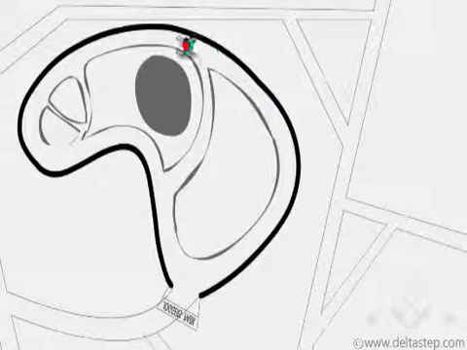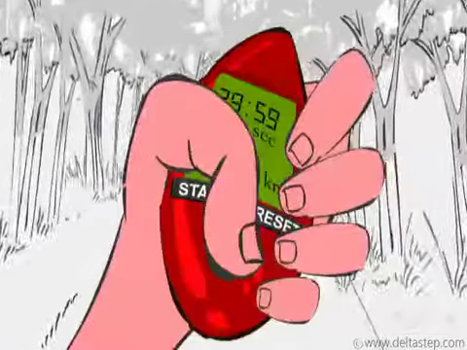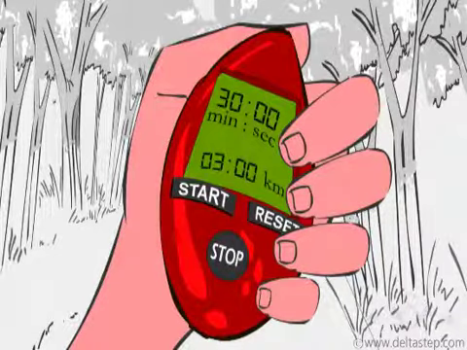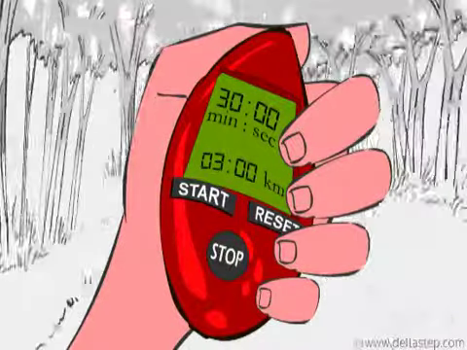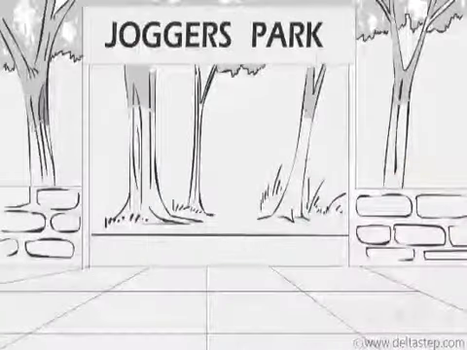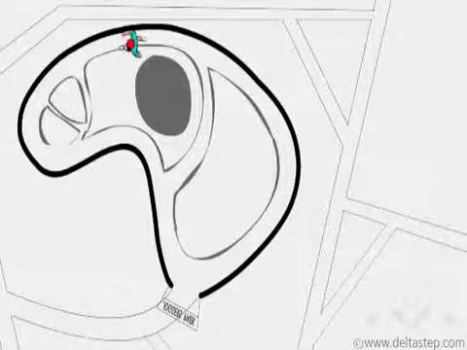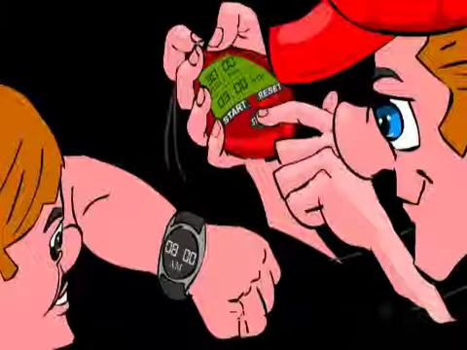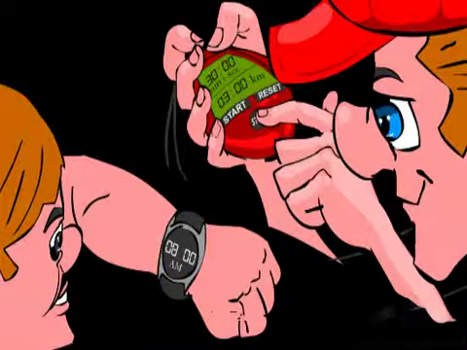After completing a lap, he stops his stopwatch and observes that it took him 30 minutes to cover 3 kilometers. He resets it and starts running again. After completing the second lap, he again observes that it took him 30 minutes to cover the 3 kilometers. Whereas Raju's dad observes that it is 1 hour now, that is, it is 8 a.m. He took 1 hour to complete the entire 6 kilometer jog.